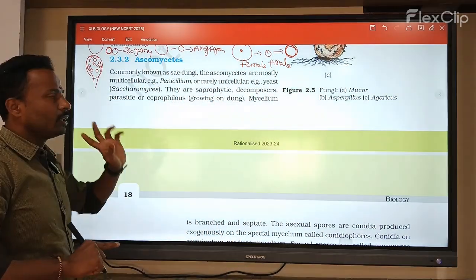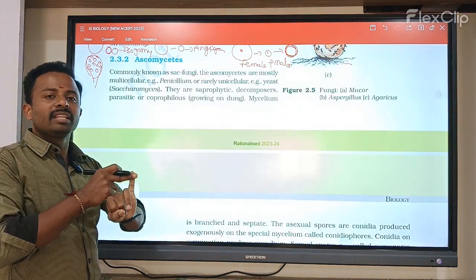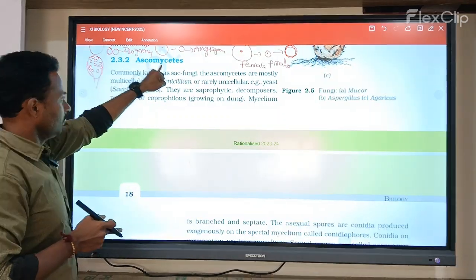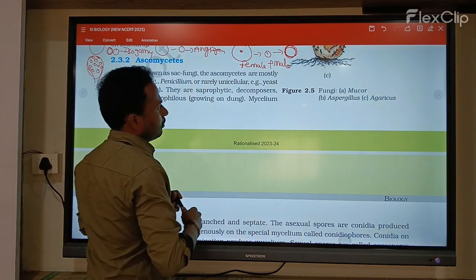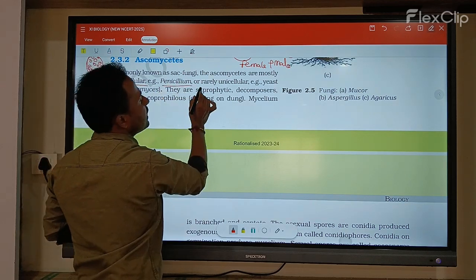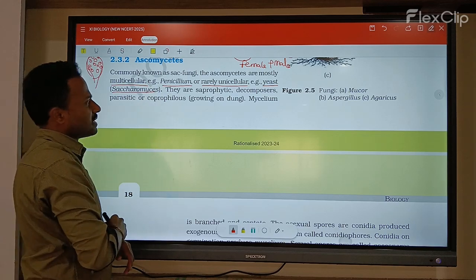In the previous section we discussed that yeast is unicellular and the remaining fungi have a filamentous form. Now, Ascomycetes are mostly multicellular, for example Penicillium, and rarely unicellular, as in yeast, Saccharomyces cerevisiae.